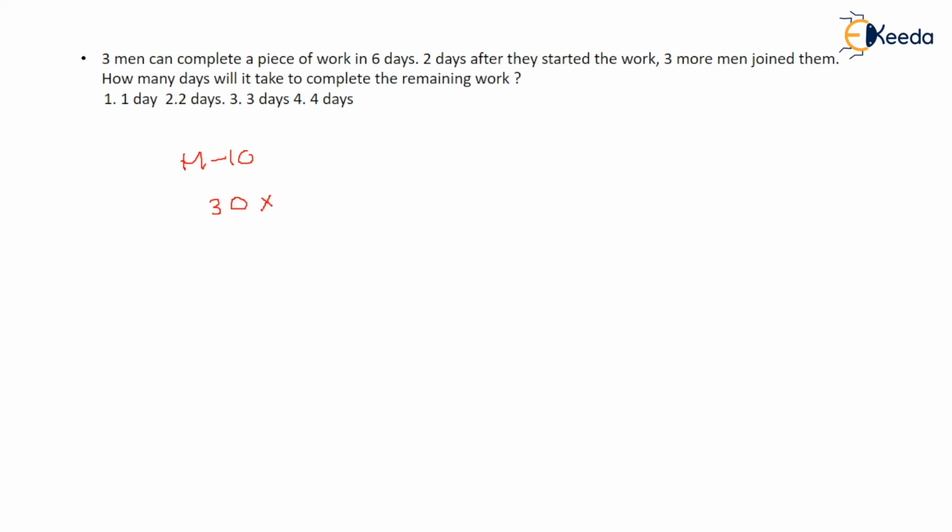For how many days did they work? 6 days. So actually, they made 180 pages, or they completed 180 pages, or whatever you want to assume, 180 chapatis or anything. After 2 days, 3 more men joined them. That means till 2 days they worked together, 3 men worked for 2 days. 1 man can write 10 pages, so 3 men is 10 into 2 into 3, that is 60 pages. They completed 60 pages in those 2 days.